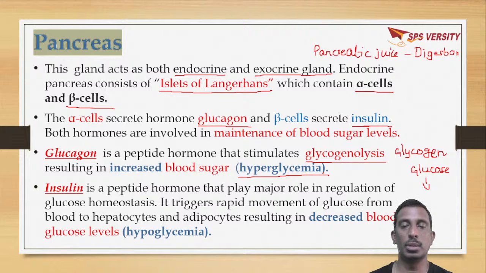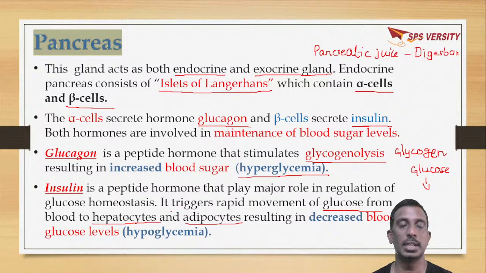Insulin is a hormone that plays an important role in regulation of glucose homeostasis. It is secreted when the glucose levels are very high. It will trigger the rapid movement of glucose from blood to hepatocytes and adipocytes.